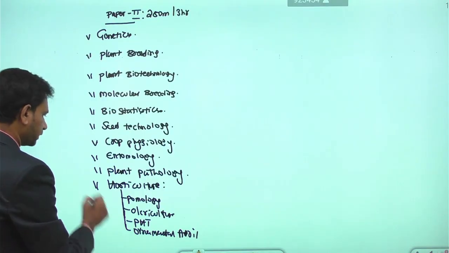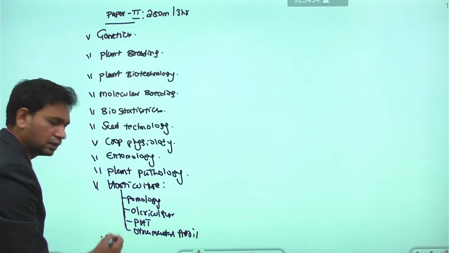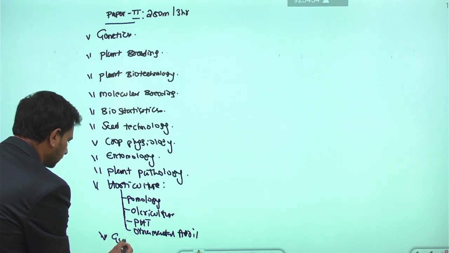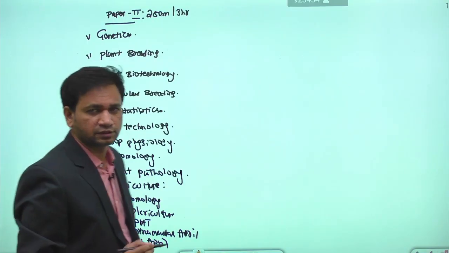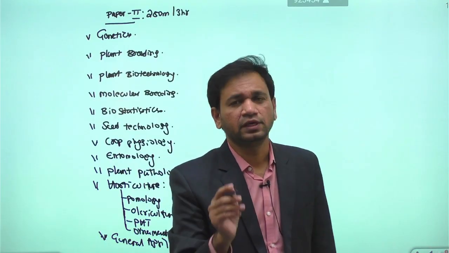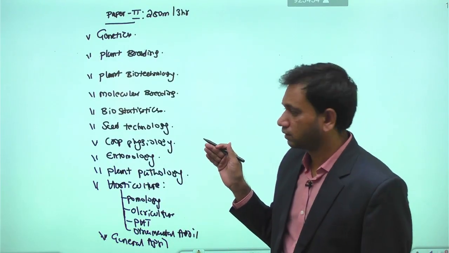Then apart from that, the last syllabus we call general agriculture or food and nutrition. Or sometimes we say it is food and nutrition. See, for paper 2, these are the basic subjects here, right?